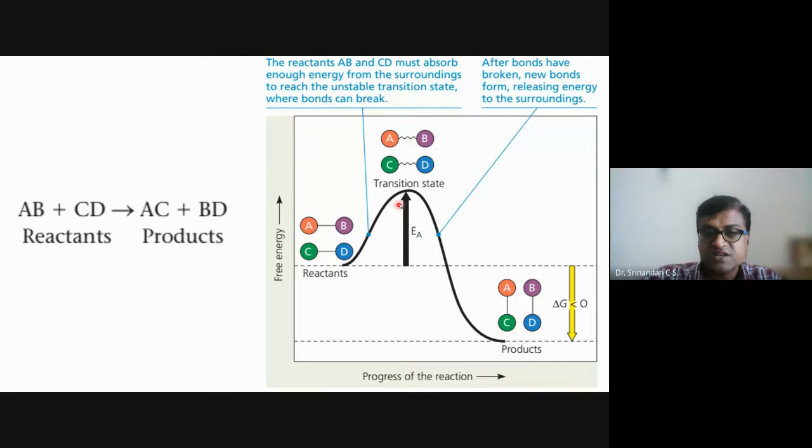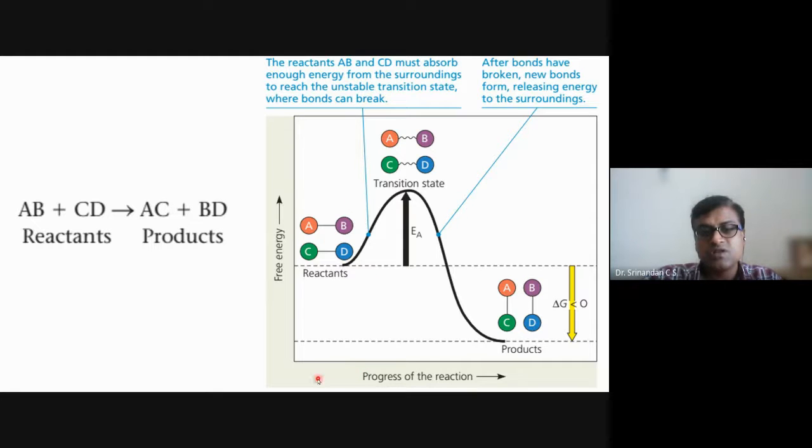So activation energy is a state where the reactants have to be broken down and then making up will occur. It may take a long time, and this long time may vary. It may even be up to years. This is what I'm telling hypothetically.